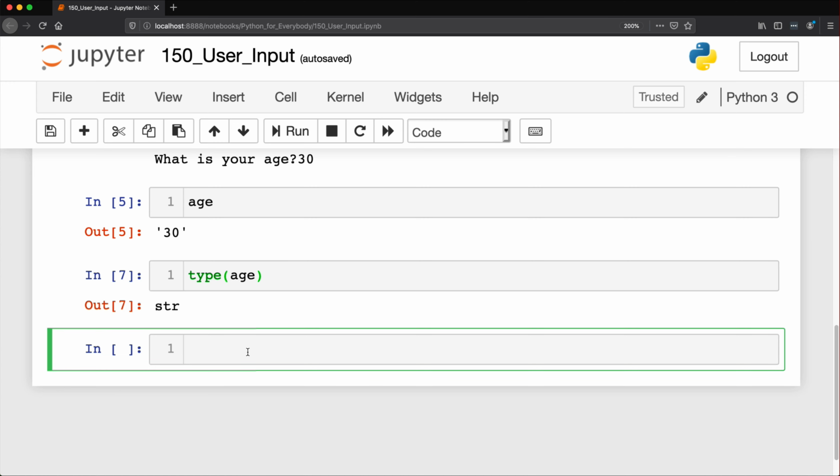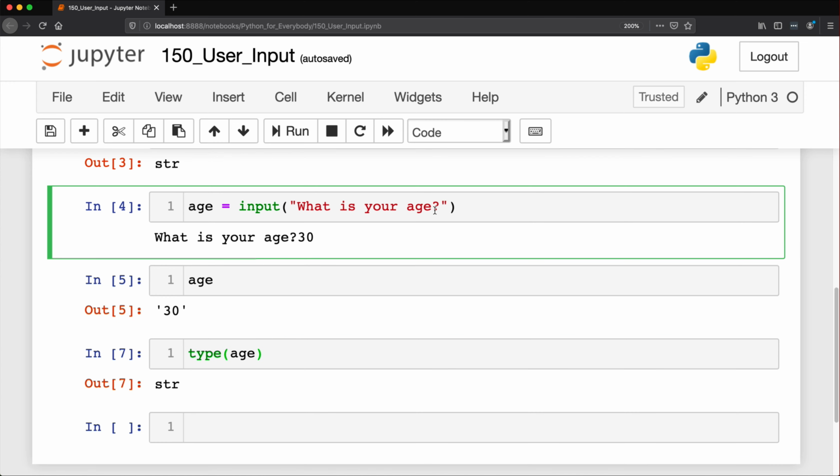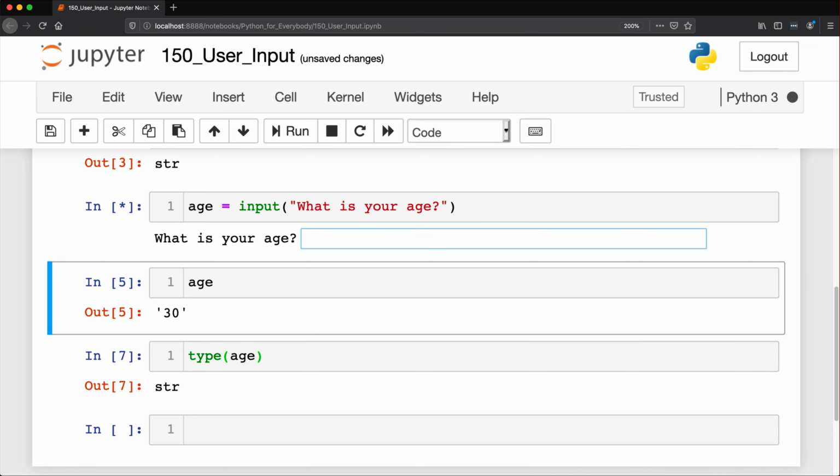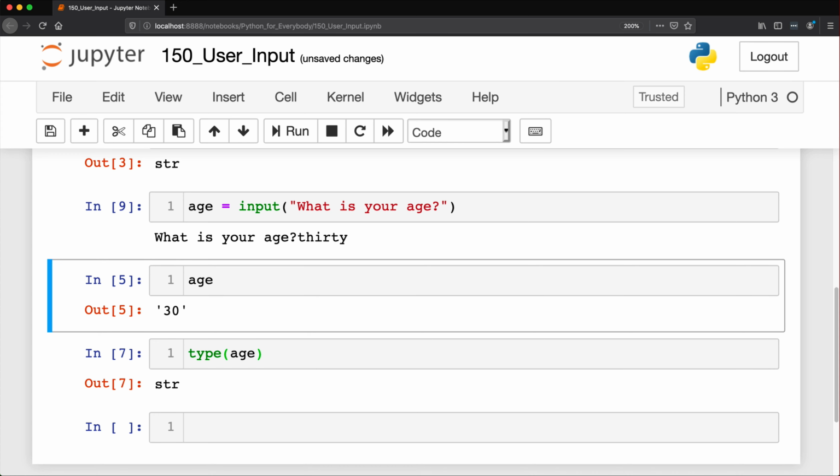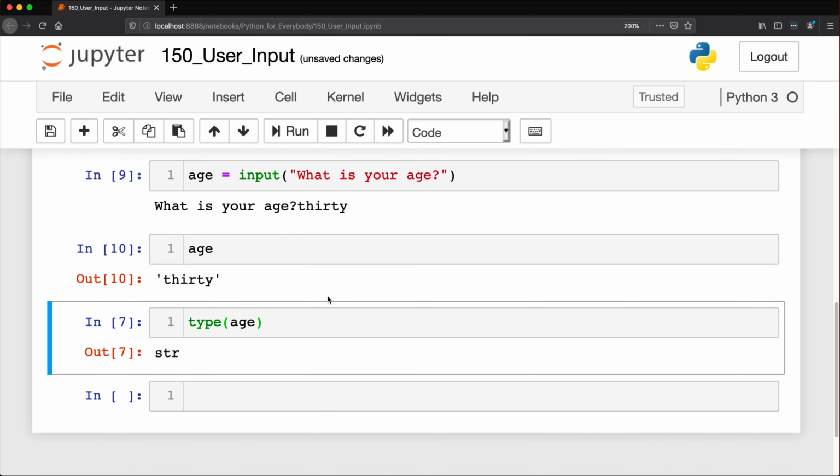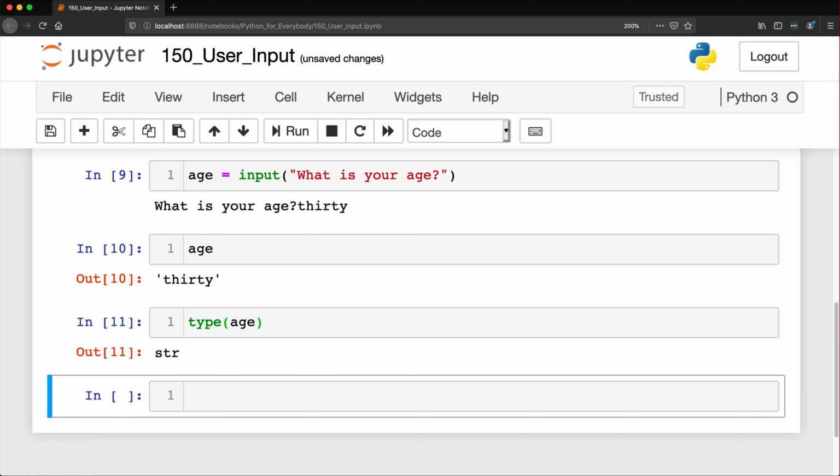So let's rerun this example. And let's say age is equal to, what is your age? We're going to rerun this. And I'm going to type in the word 30 because I'm going to be weird about it instead of putting a number. I run this, it says 30, type age, still a string.